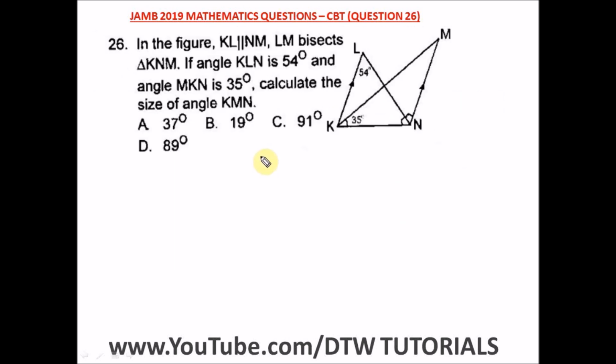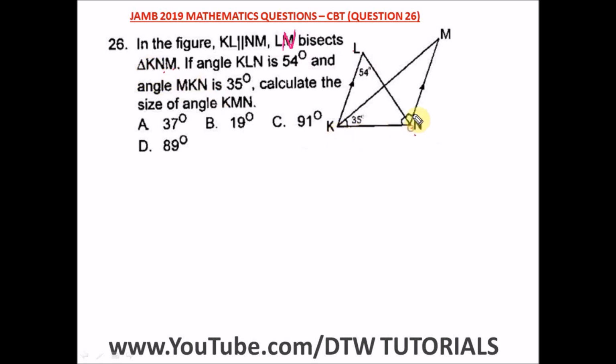Question 26 of the JAMB 2019 Mathematics Past Question, your UTME CBT exam. It says in the figure, KL is parallel to NM, and LN bisects angle KNM.